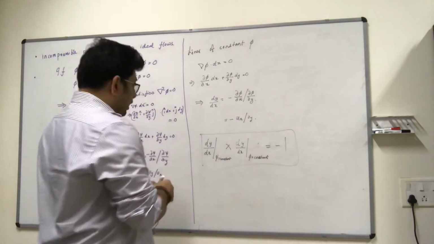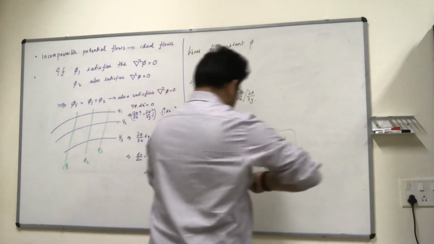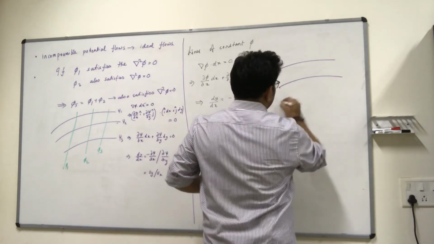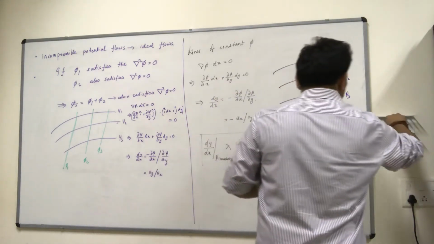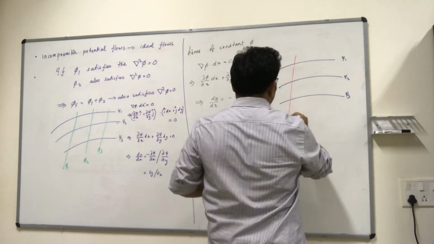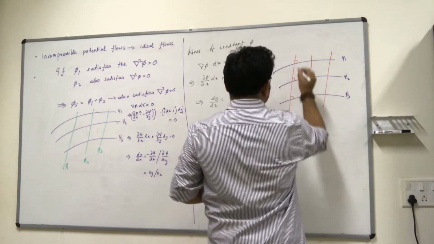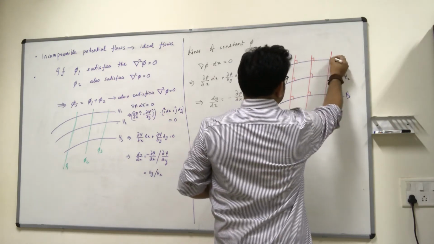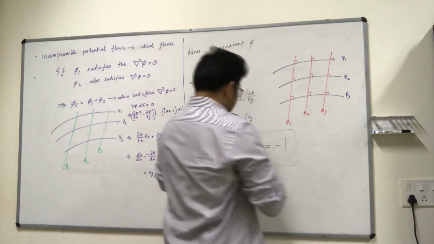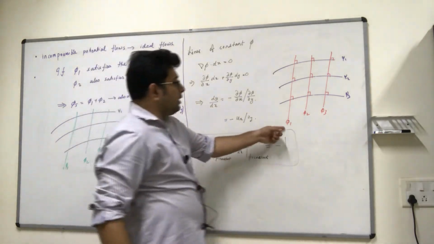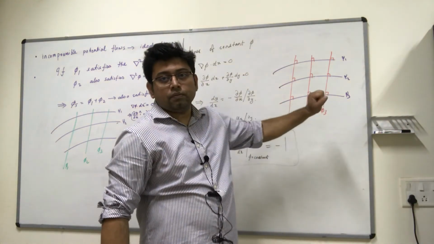You get that when these two lines are perpendicular to each other, which means that if these are my lines of psi 1, psi 2, psi 3, then my lines of phi, it's not 90 degrees, so sorry, but this was meant to be 90 degrees. So all these angles, this is phi 1, this is phi 2, this is phi 3. So equipotential lines and equi-stream function lines are lines such that they intersect at 90 degrees.